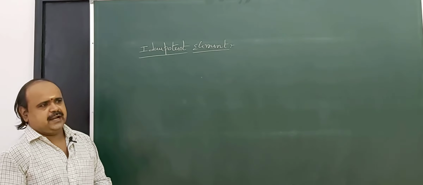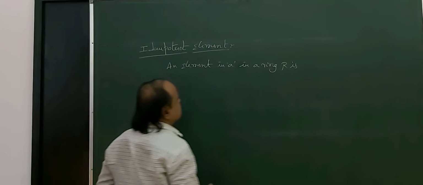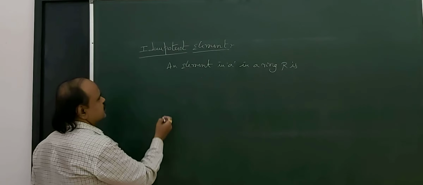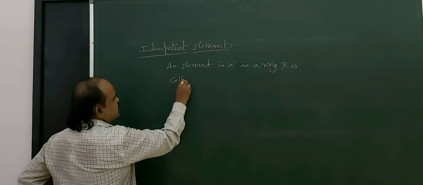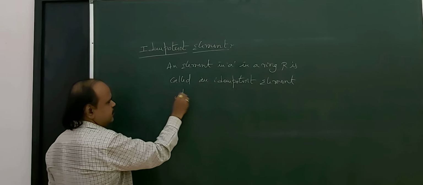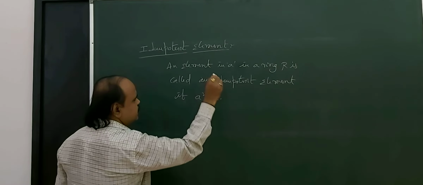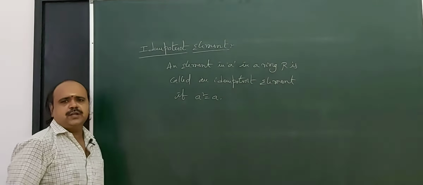An element small a in a ring R is called an idempotent element if a square equal to a.